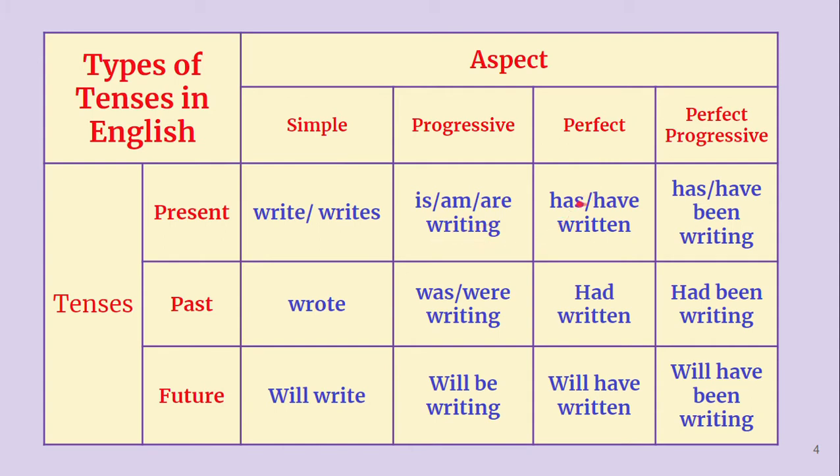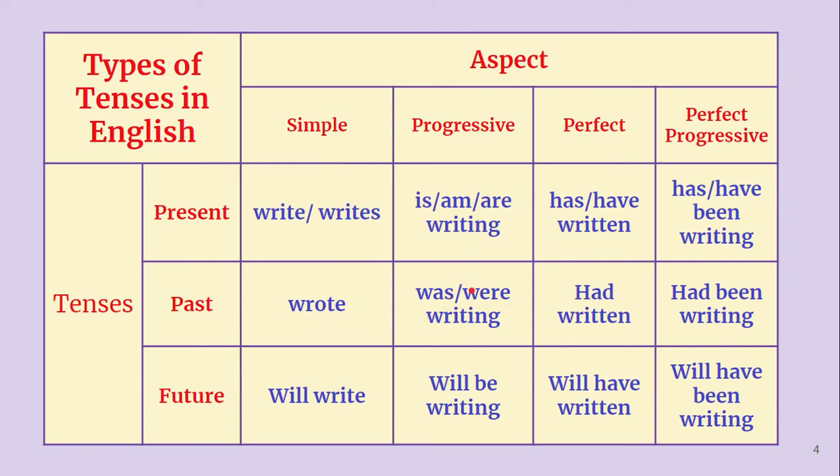Then in perfect tense we have has or have plus V3, written. In the present perfect progressive we have has or have been plus verb-ing form. So in this way we have four aspects in present tense. In the same way, in past tense also we have four aspects. In simple past tense we write V2, wrote.